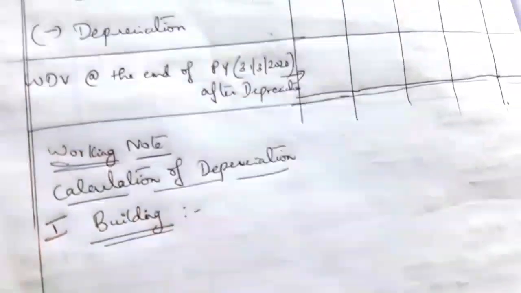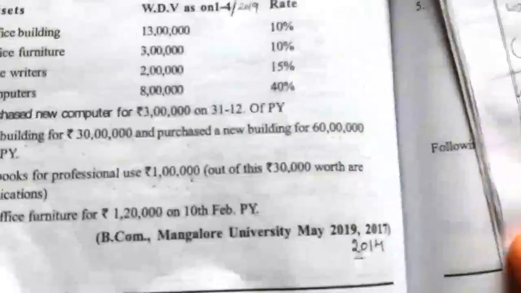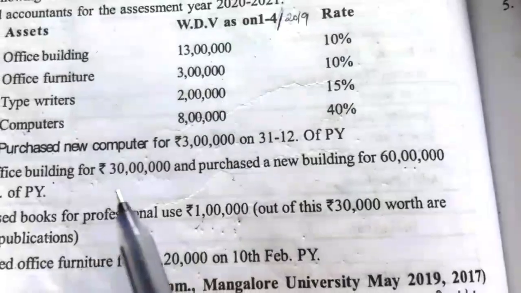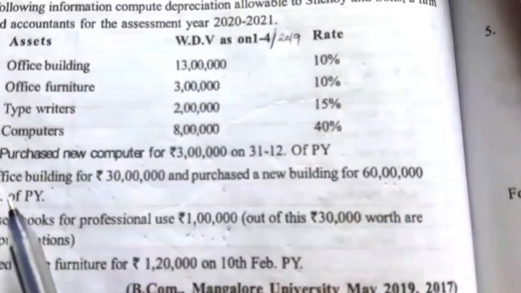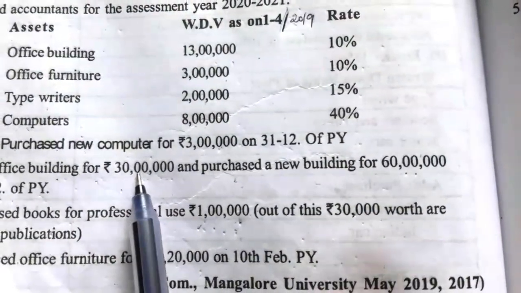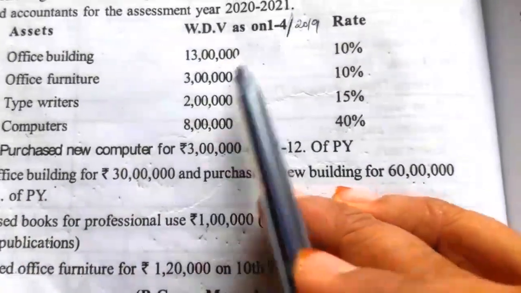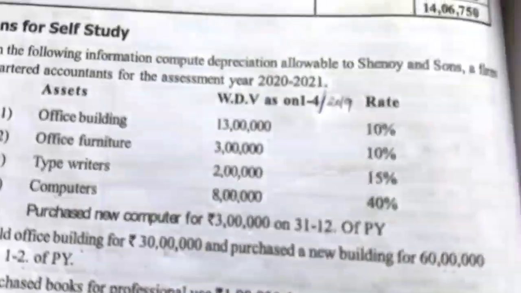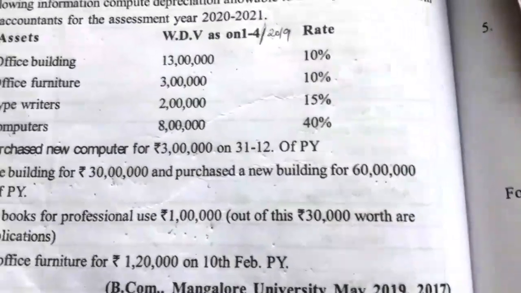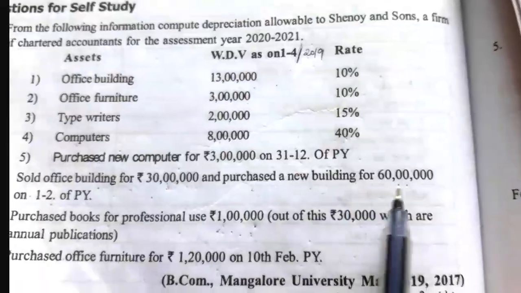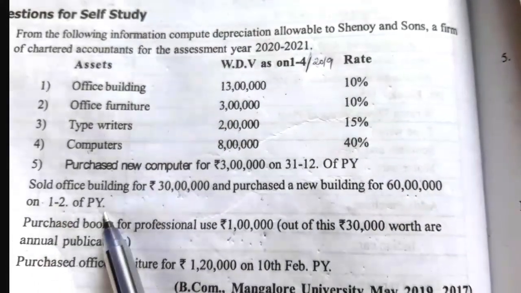While calculating the depreciation on building, first we have to check whether any new building was purchased during the previous year. See here, sold office building. There was a written down value of 13 lakh. Then they sold the building for 30 lakh and purchased a new building for rupees 60 lakh. They had one building that was sold, and again they have purchased a new building. So firstly we have to calculate the depreciation on this new building costing 60 lakh on 1st Feb.